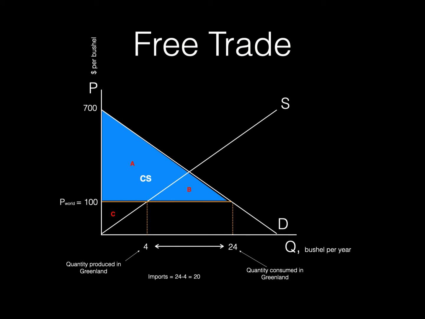Consumer surplus is the area below the demand curve and above the market price. It is represented here by the blue triangle. Producer surplus is the area below the market price and above the supply curve and is represented here by the green triangle. The total economic surplus is given by the area A plus B plus C. If Greenland did not allow trade with the rest of the world, the total economic surplus would be just A and C. So B is added by allowing free trade.